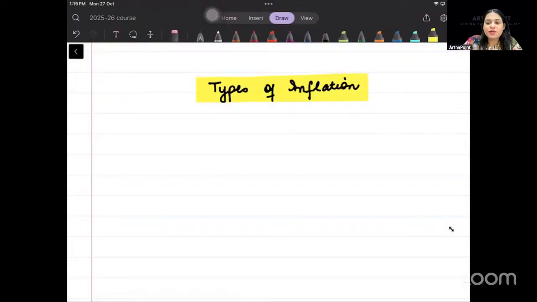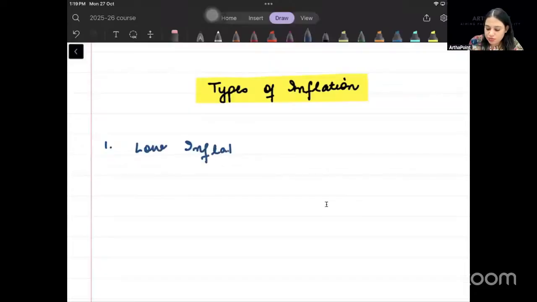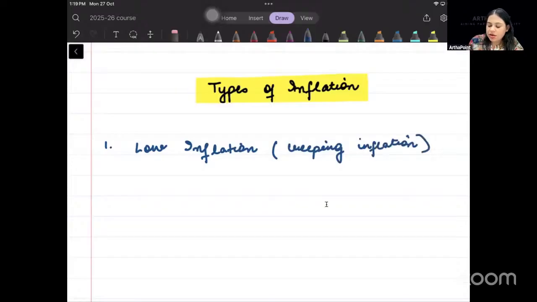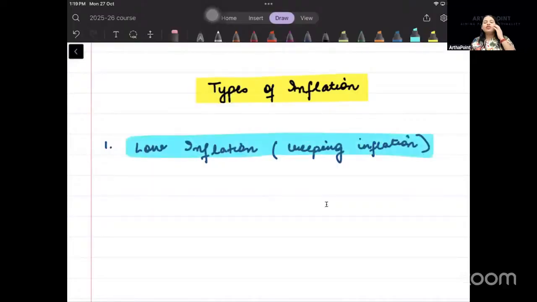To begin with, the first kind of inflation that we have is called as low inflation, but also called as creeping inflation. Low inflation, also called as creeping inflation. तो low inflation क्या है? Creeping means slow steps. हाँ?